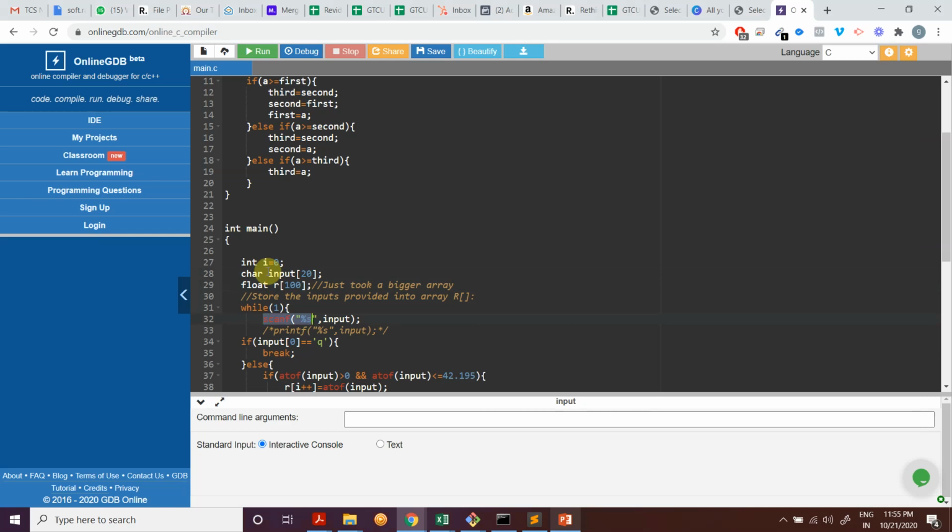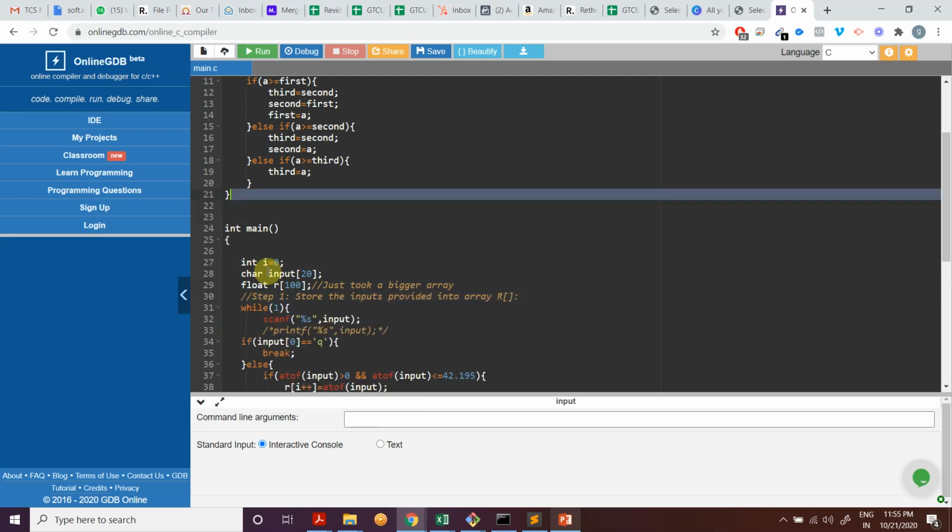So scanf %s, and because it's a character, we are just doing input. We are not using ampersand, we are directly saying input, right? When I do coding, I always break down the problem into smaller chunks. Like this is step 1 for me. I wouldn't have written all of this, okay? None of this was written by then.